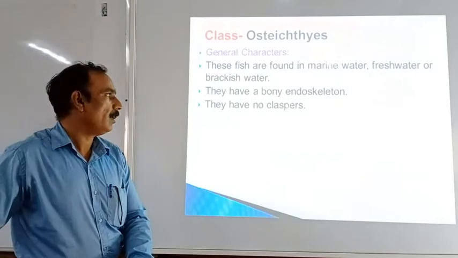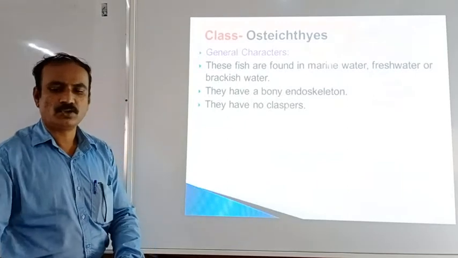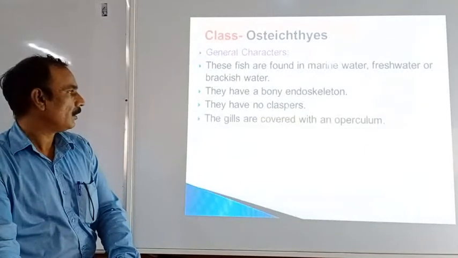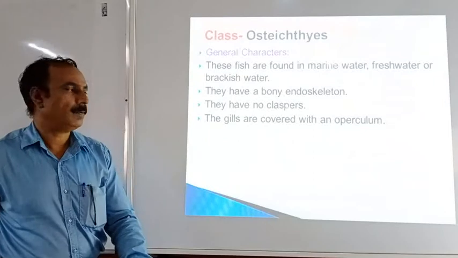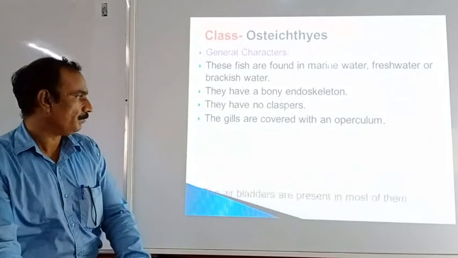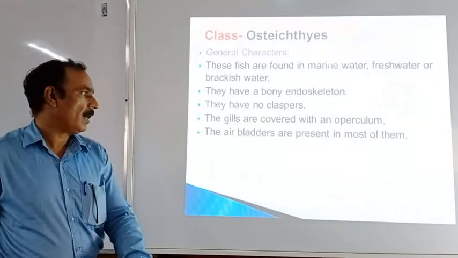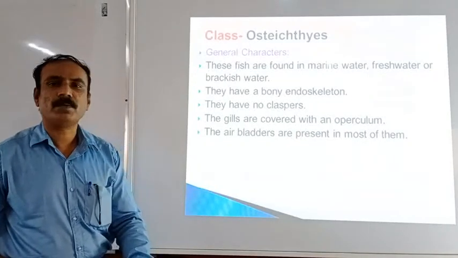They have no claspers as a reproductive organ in the case of males. Then there are gills for respiration, which are covered with the operculum. Air bladders are present in most of them.